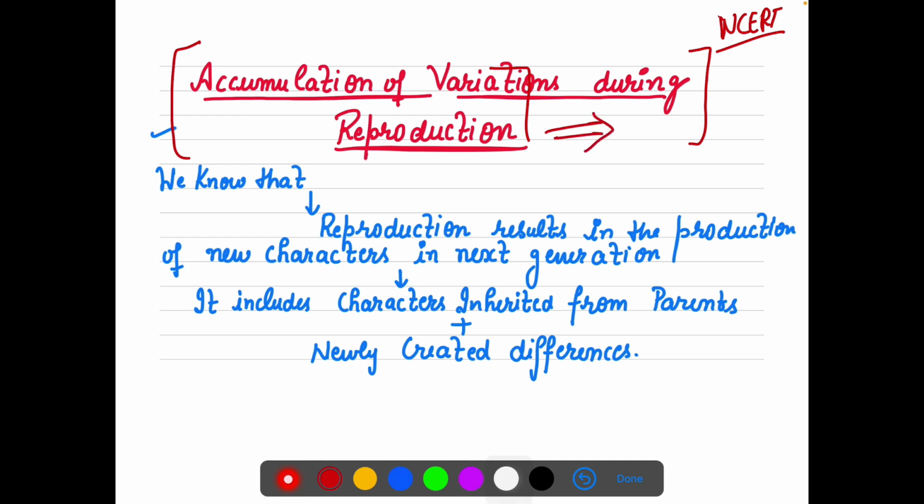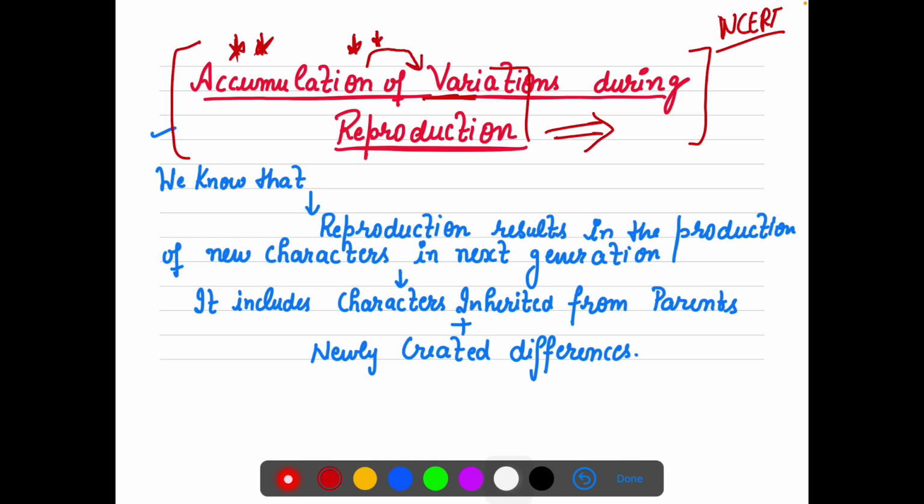Every time this topic comes up, I don't know what the problem with this topic is, but many students are not able to understand it, and I am really confused about why, because this is the easiest one. One by one I'm going to explain every word with you. See, accumulation of variations, accumulation का मतलब इकट्ठा होना होता है, right?